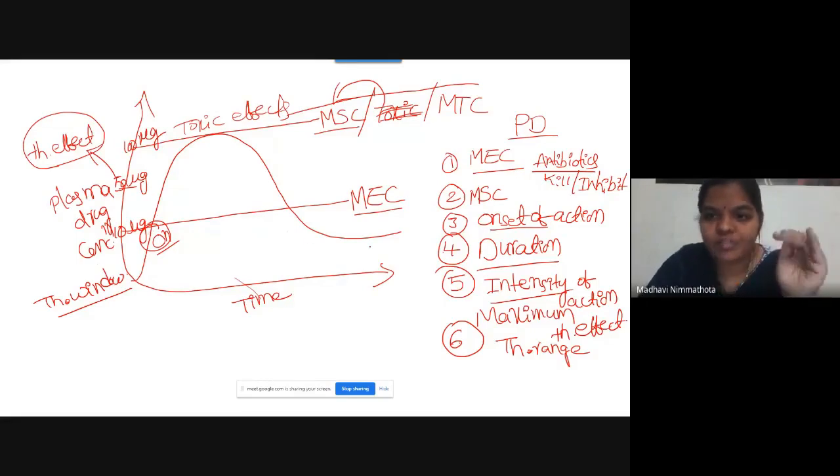So these are the different pharmacodynamic properties which are estimated or analyzed using the plasma drug concentration versus time profile curve. From an exam point of view, they will directly ask you to write the relationship between plasma drug concentration versus time profile. So you need to explain the definitions by explaining with your graph. You have to learn this graph.